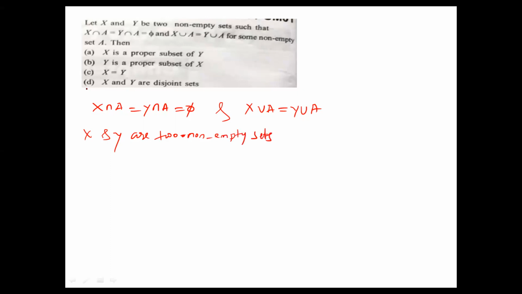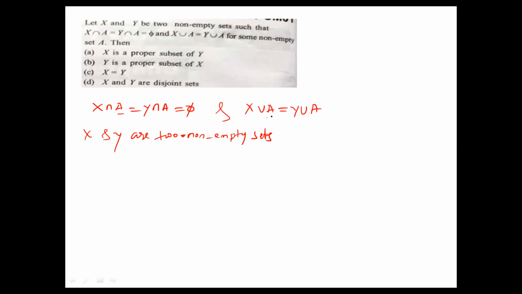Now in these two, I go into intersection. I always get the empty set, which means there is no common element of A in X and no common element of A in Y. That's why you got the empty set. So what is the conclusion? Their union also will be equal.